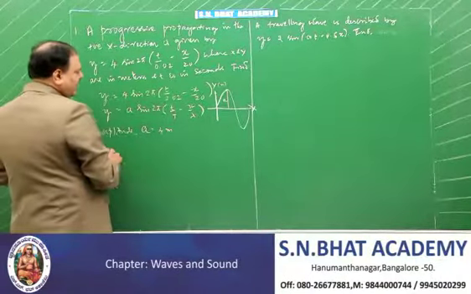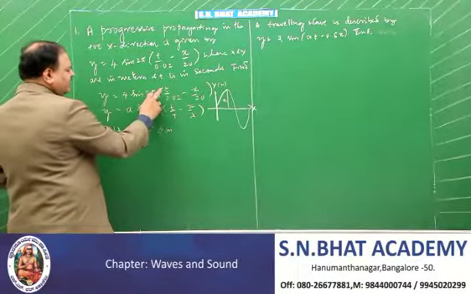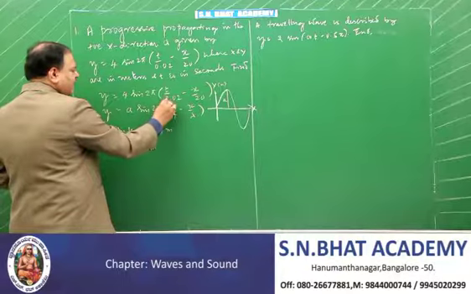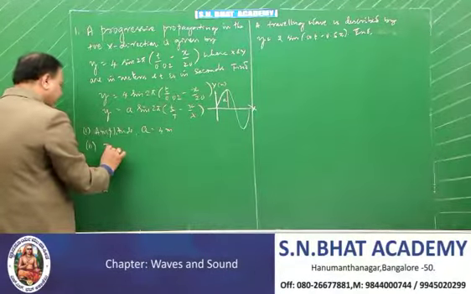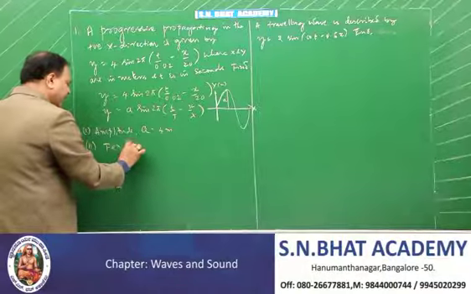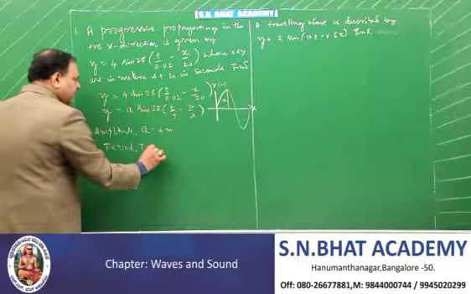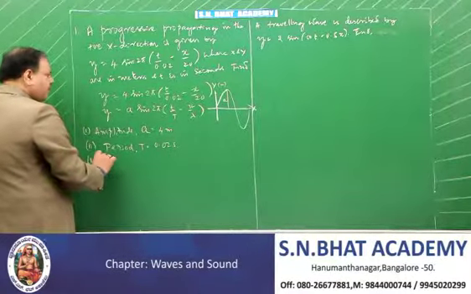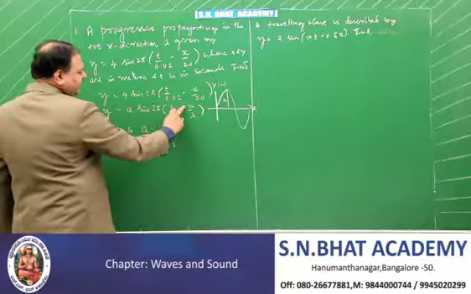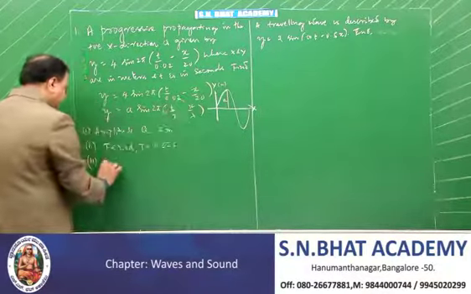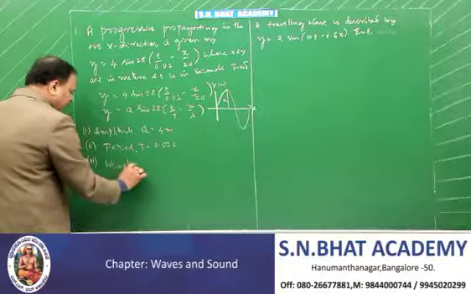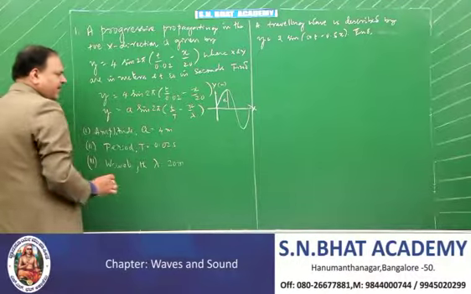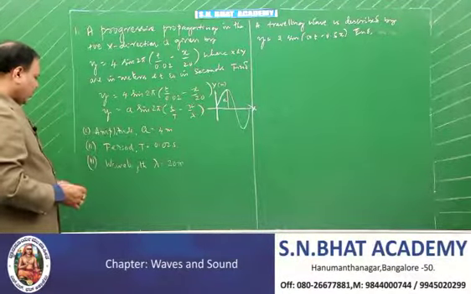Next, what you can calculate? Look, 2 pi is there, small t is there. In the denominator, capital T is there, and respective to the capital T, I have 0.02. Therefore, the period T is equal to 0.02 seconds. Third one is, look at this. Here x is there. In the place of lambda, you have got 20. Therefore, your wavelength is given by lambda is equal to 20 meters.